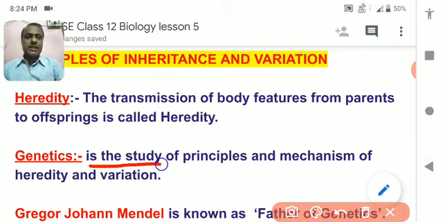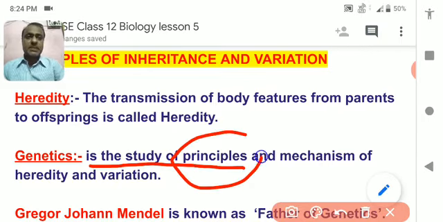So in short, the definition of genetics is the study of principles. Principle means law. On the basis of these principles, characteristics are transferred from parents to offspring. So it is the study of principle and mechanism of heredity.